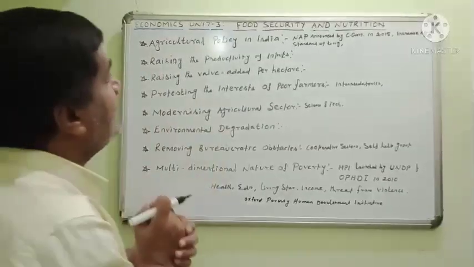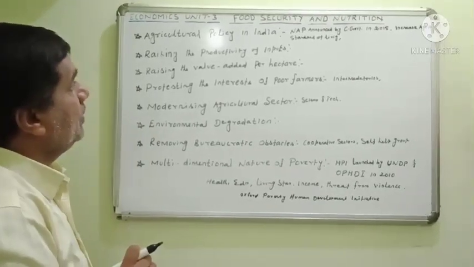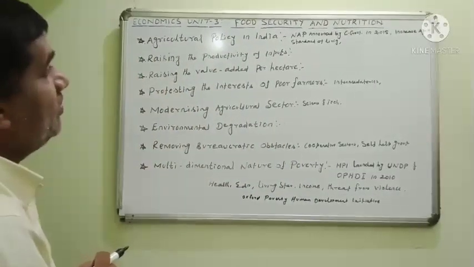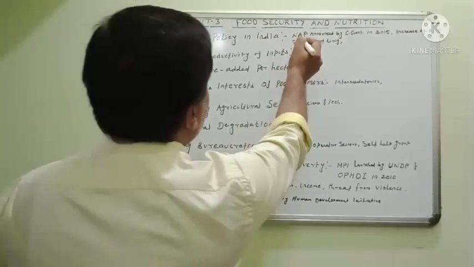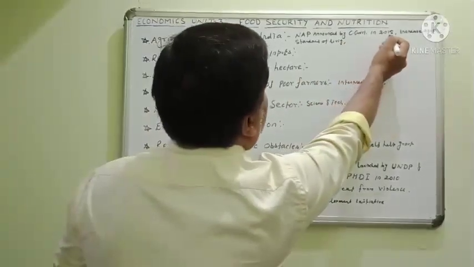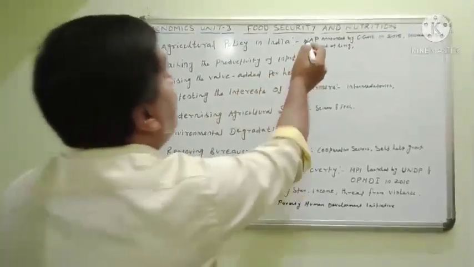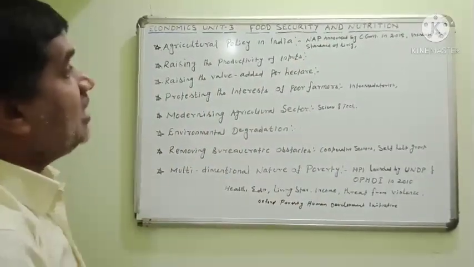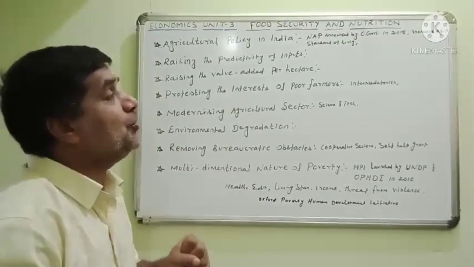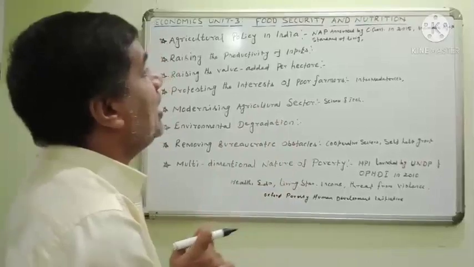The Planning Commission started this agriculture policy in India. A new agriculture policy was announced by the central government in 2018. According to the new agriculture policy, India wants to develop and increase production. Increasing production is the main aim of the new agriculture policy.